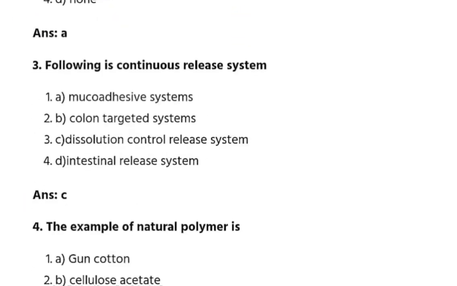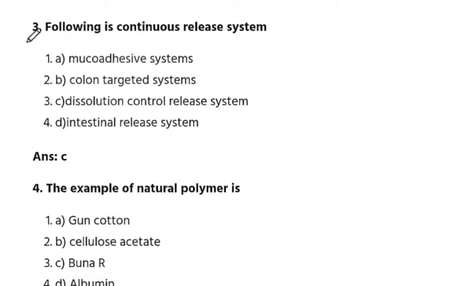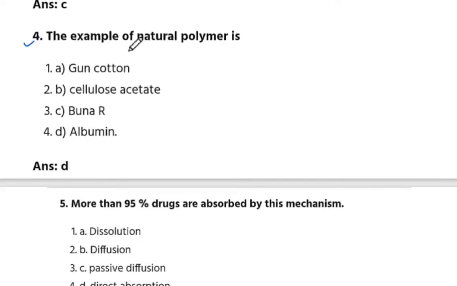Next is three question number. Following is continuous release system. The answer is C. Dissolution controlled release system. Next is fourth question number. The example of natural polymer is albumin. The answer is D. Albumin.